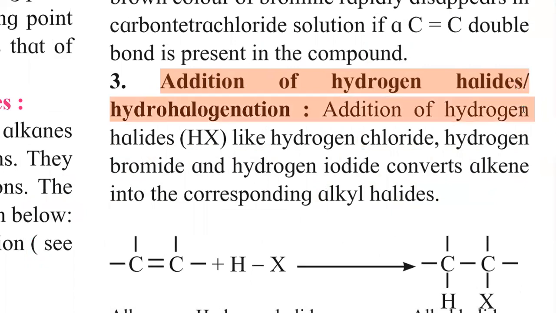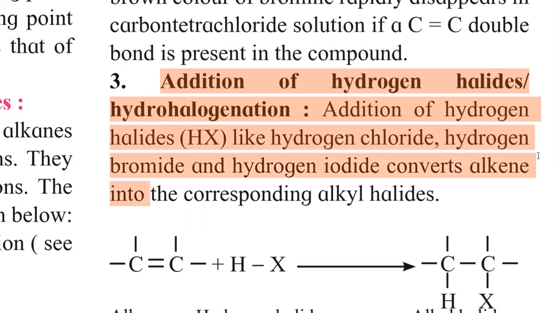Hydrogen halide is represented with the general formula HX. Examples of HX are HCl, HBr and HI.